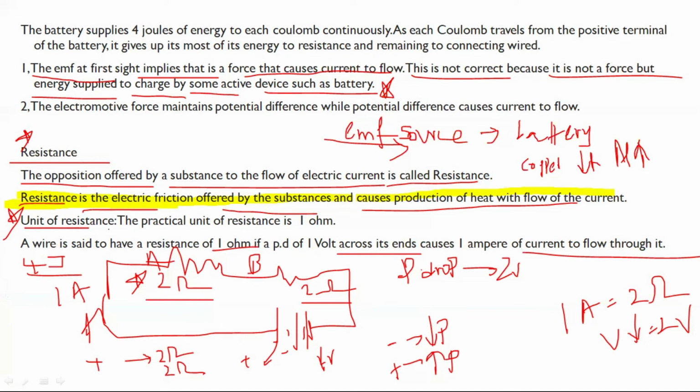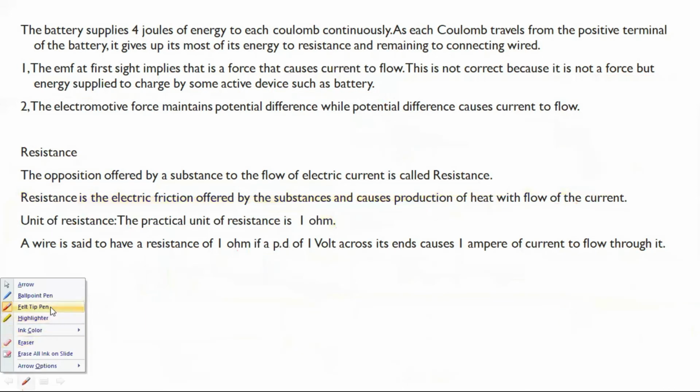Unit of resistance. The practical unit of resistance is 1 ohm. Ohm is the famous scientist in electrical engineering who found out the resistance of substances. The symbol is as shown. A wire is said to have a resistance of 1 ohm if a potential difference of 1 volt across its ends causes 1 ampere of current to flow through it.